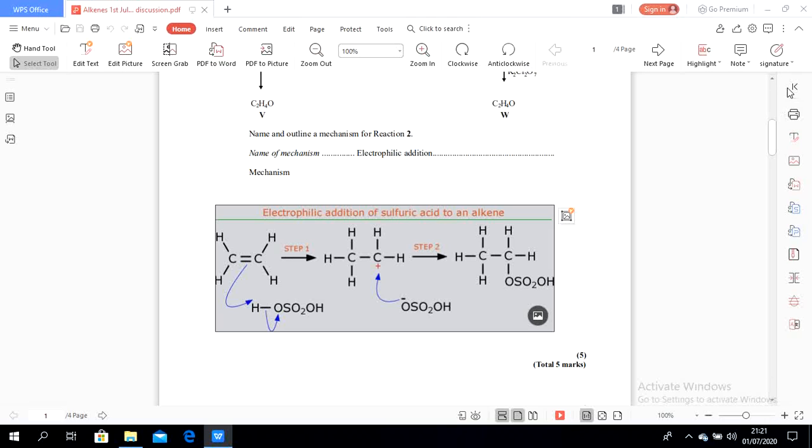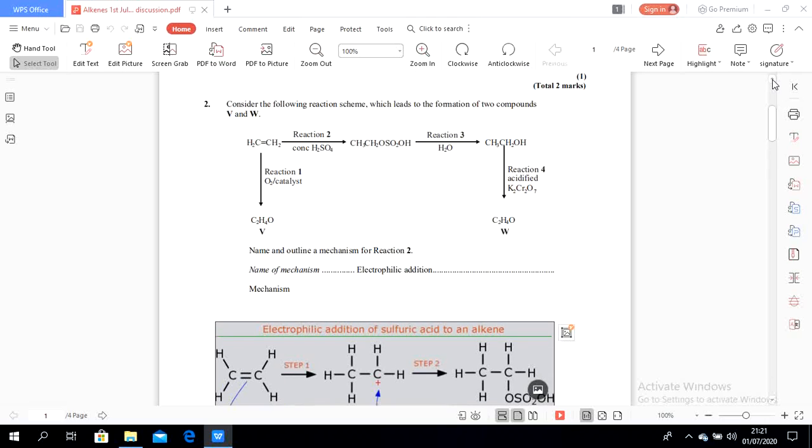Okay. Now, before we move to number 3, let's look at the C2H4O. Let's draw the diagram using our imagination. I'm sure you can imagine the structure because you already studied atomic structure and the bonding of molecules.